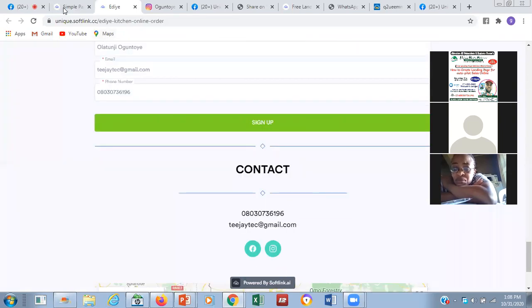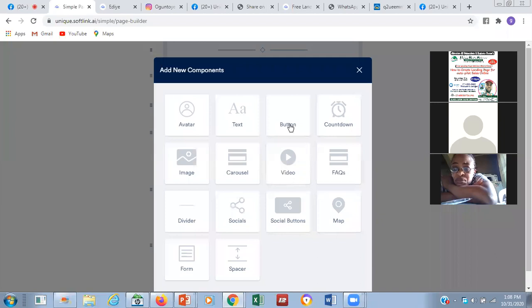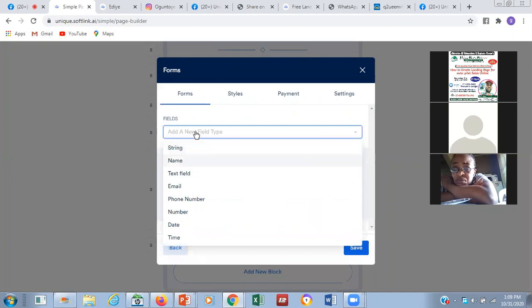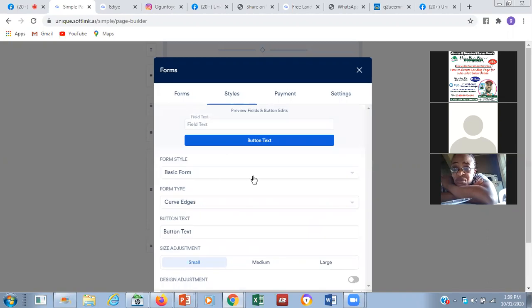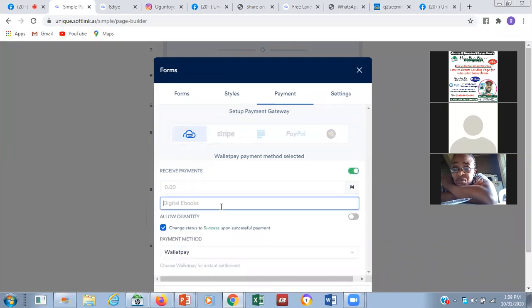Now let me go to a new one. Let's create one, because we might not understand this payment very well. Let's look at the one that will take payment for us. Let's create a button, a form. A form is going to take a payment for us. What is the name of the form? Add the name and the style of the form. Okay, style is okay. I want to take payment for it, a digital payment. How much is the payment? Let's say 5,000. And I'm selling the URS form.